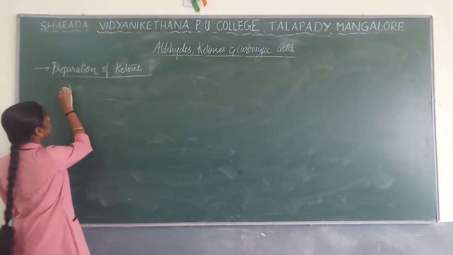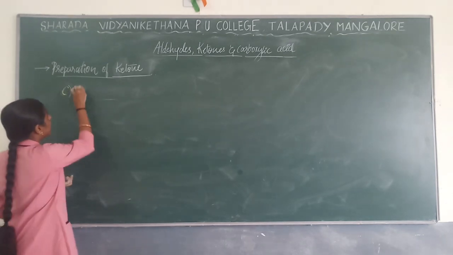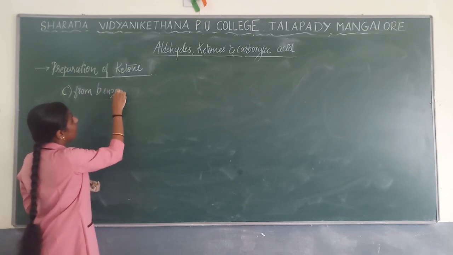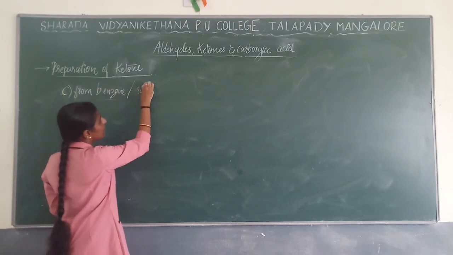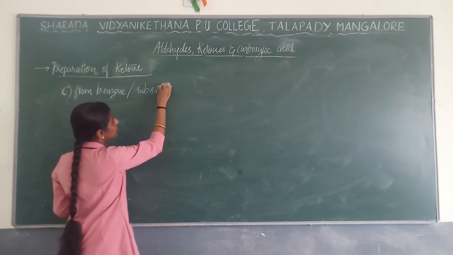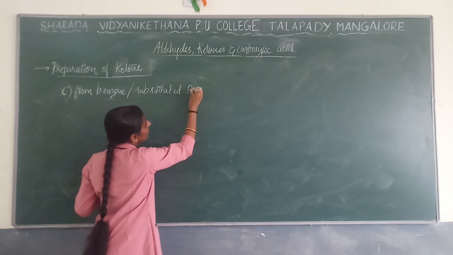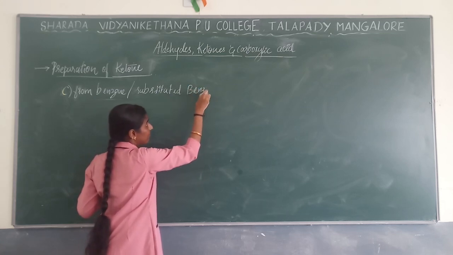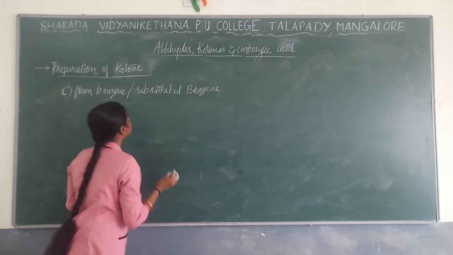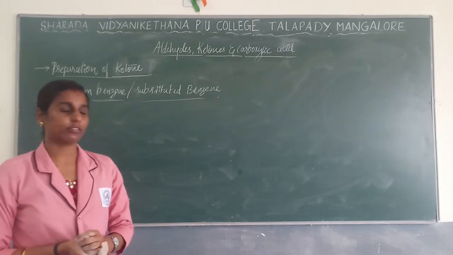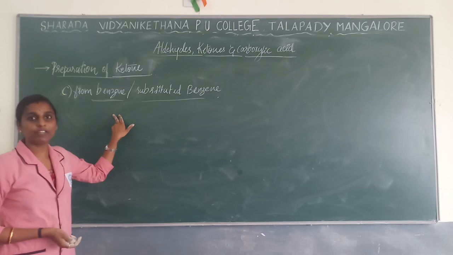So the next one, the preparation of ketone from benzene or any of the substituted benzene. In simple terms, that is nothing but Friedel-Crafts acylation, because you have learned it already in 11th standard. So this goes with Friedel-Crafts acylation.